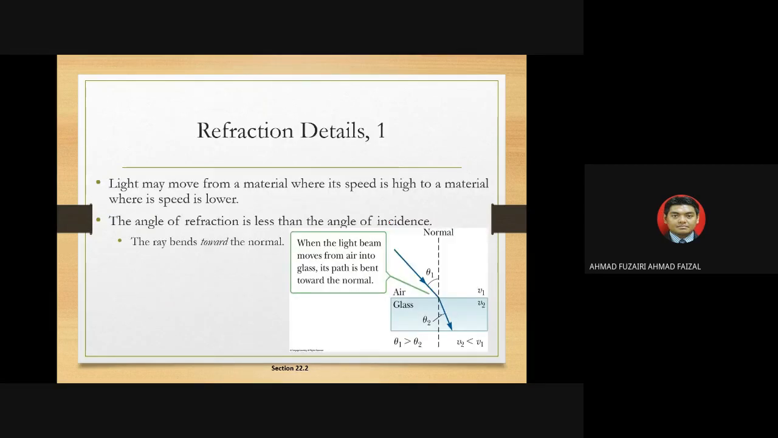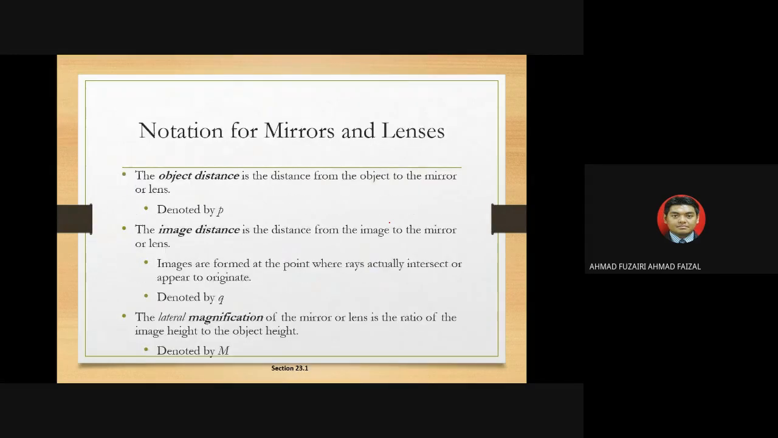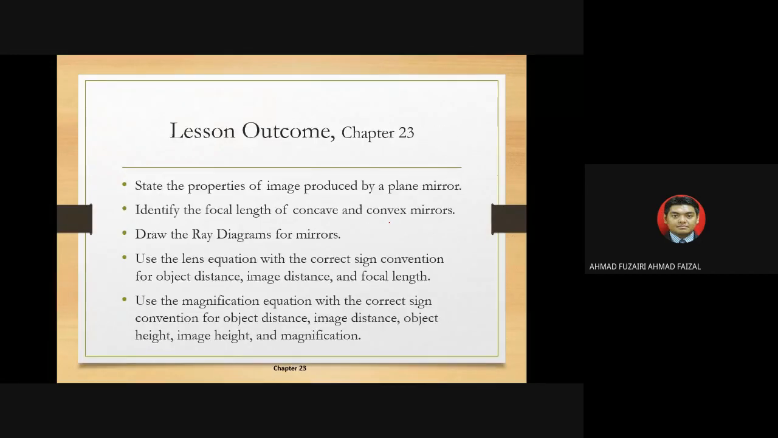Yeah, I will come to this part, but now we go straight away to mirrors. Okay, mirrors and lenses. So the lesson outcome for chapter 23, which is for the applications of mirrors, because it should follow the law of reflection: state the properties of the image produced by a plane mirror. Identify the focal length of a concave and convex mirror.